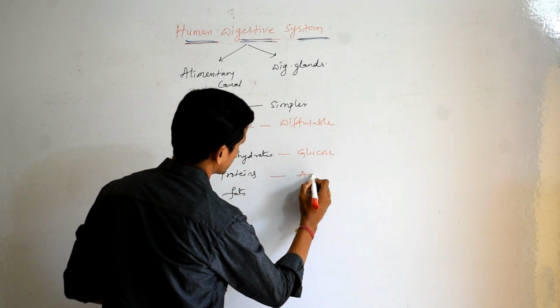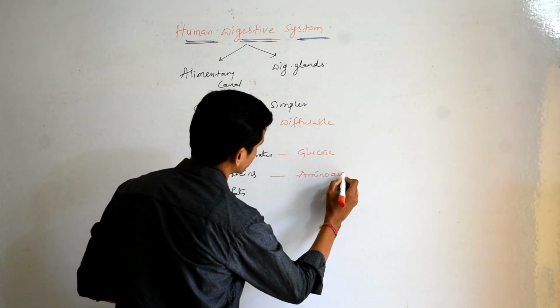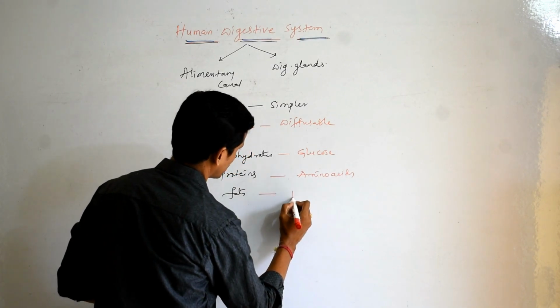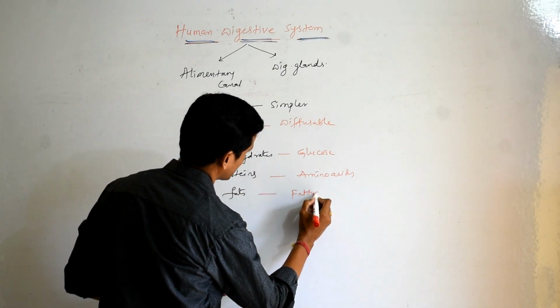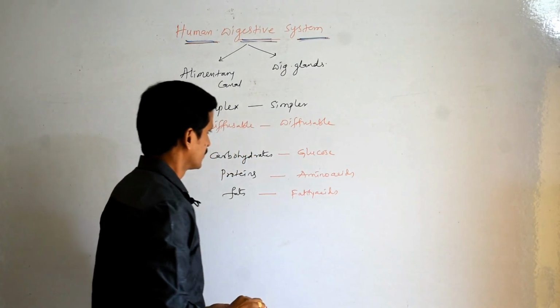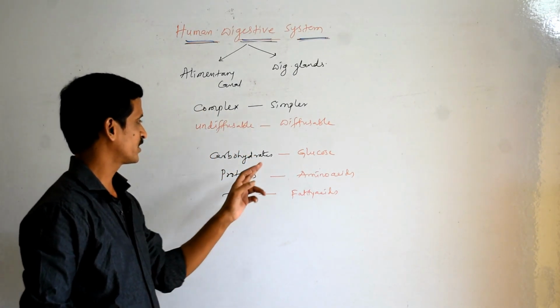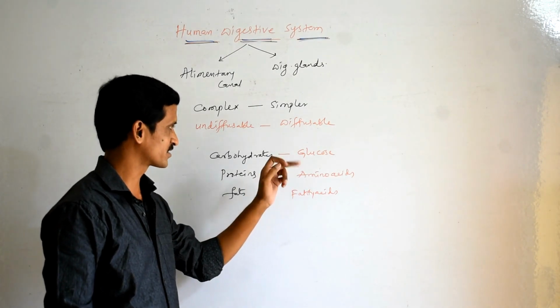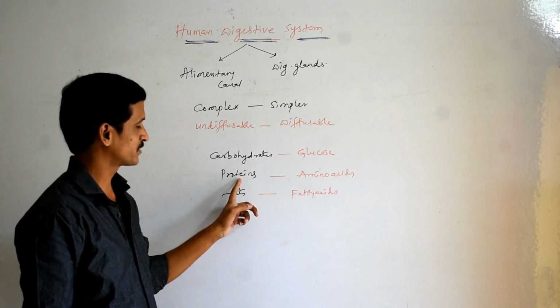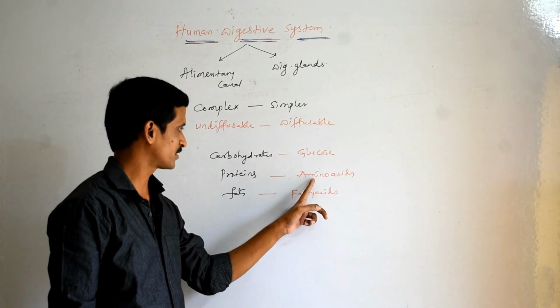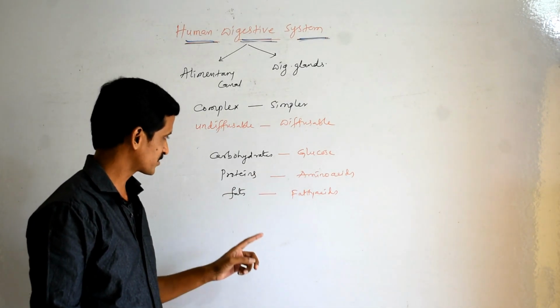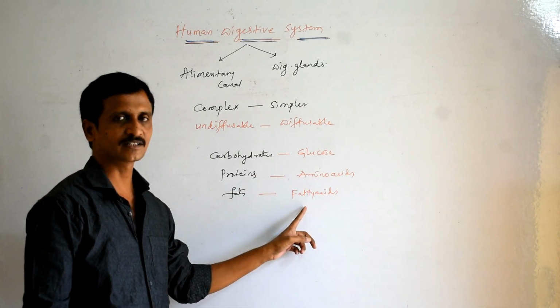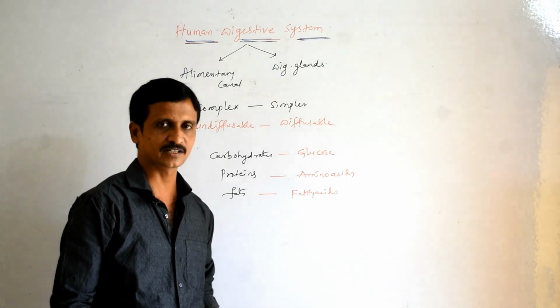Proteins ended up with amino acids, and fats are ended up with fatty acids. So here carbohydrates are converted to glucose with the help of amylolytic enzymes. Proteins are converted into amino acids with the help of proteolytic enzymes. Fats are converted into fatty acids with the help of lipolytic enzymes.